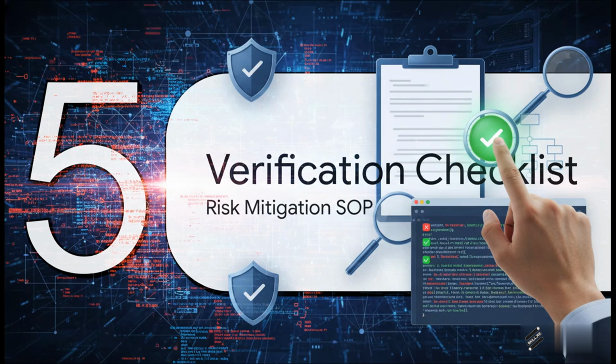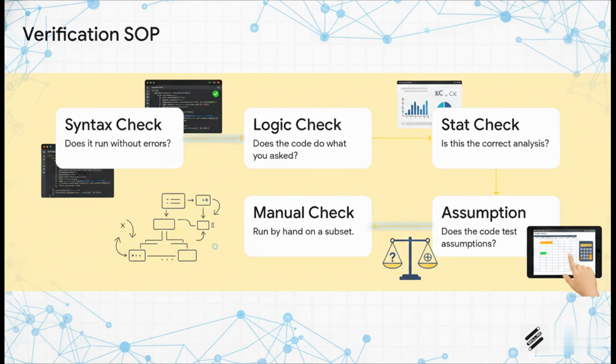Which brings us to Section 5, The verification checklist. These are your standard operating procedures for risk mitigation. As your coach, I am telling you this sequence is your new daily routine. Step 1, verify the syntax. Step 2, check the logic. Did it actually target the right variables? Step 3, validate the statistics. Step 4, test those assumptions. And Step 5, manually run a subset of the data yourself. Never, ever skip a step.